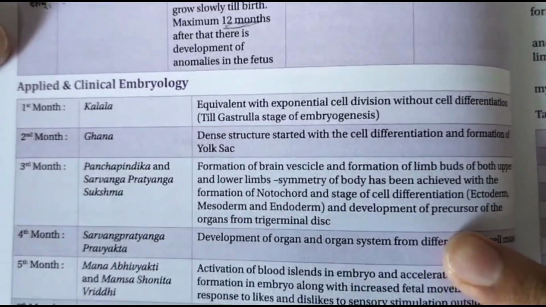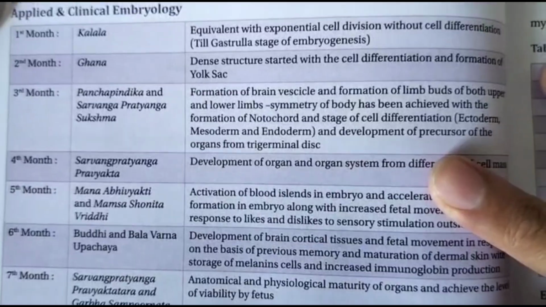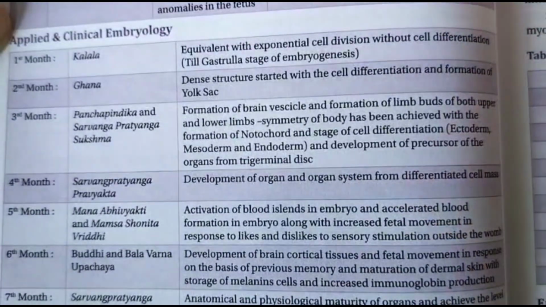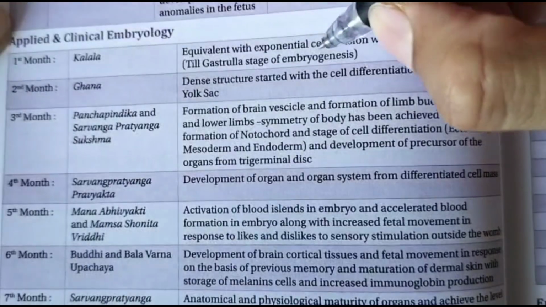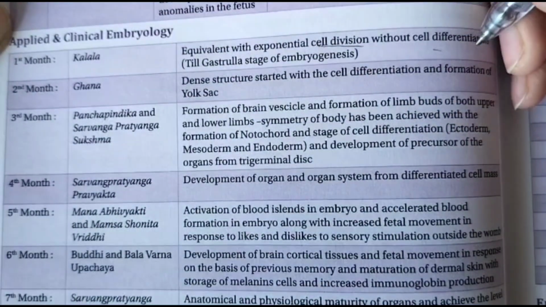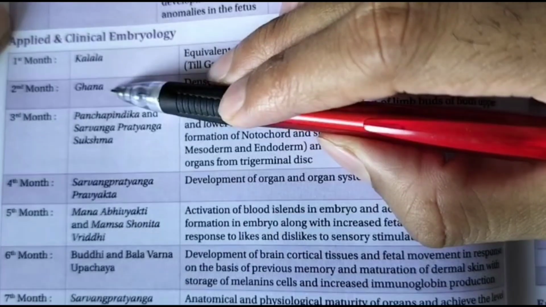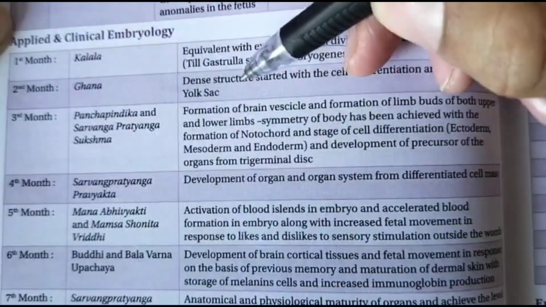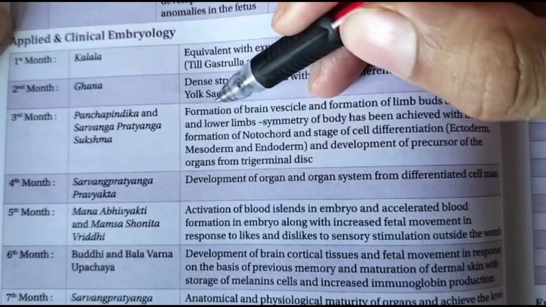We will see some applied and clinical aspects here as given. In the first month, that is Kalala. Kalala means equivalent to exponential cell growth without cell differentiation, only a single cell. Ghana is the second month, a solid-like structure. It is a dense structure starting with cell differentiation and formation of the yolk sac, right?